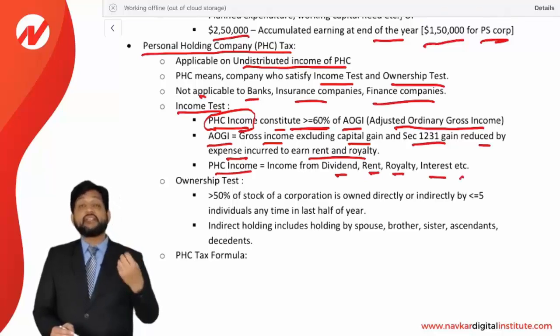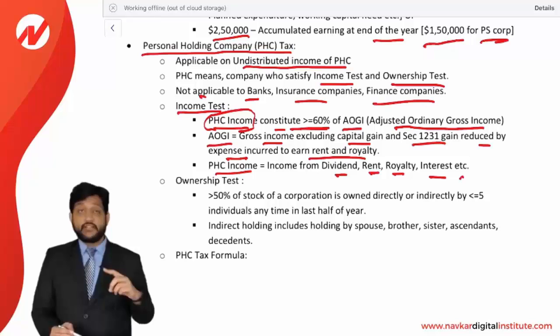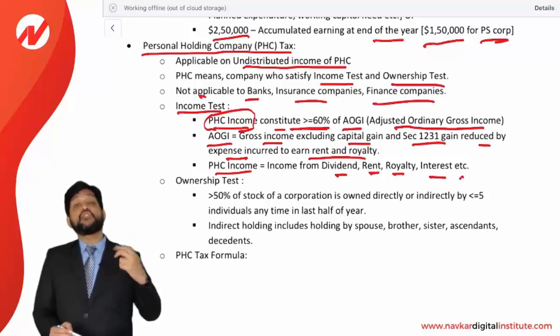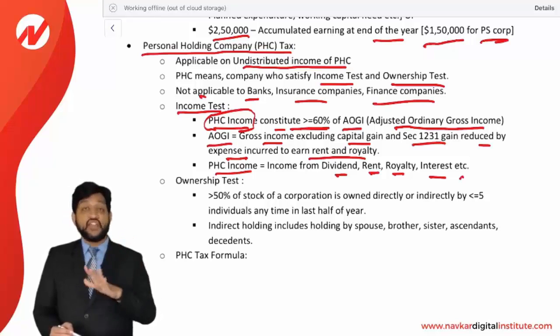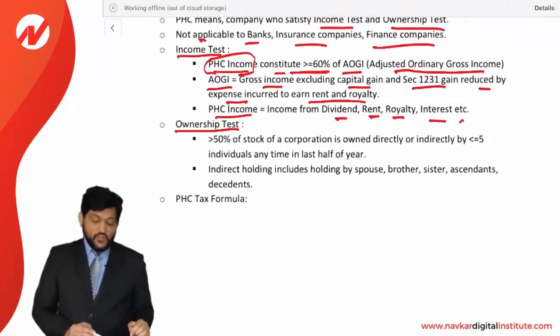If you are getting an income from these sources, it is called a PHC income. And PHC income, if it is more than or equal to 60% of AOGI, then the income test will be satisfied. What is the ownership test?